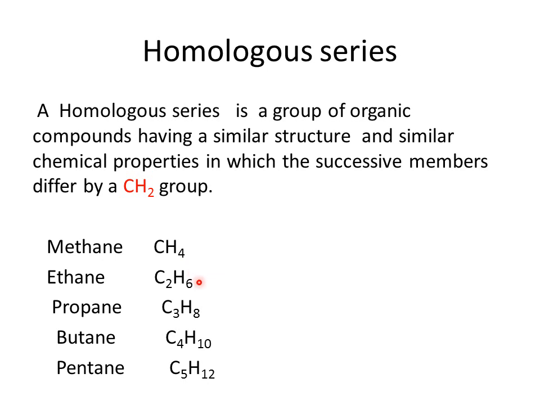Then if you consider ethane and propane, molecular formula of ethane C2H6 and propane C3H8, the molecular formulae differ by CH2 group. And if you consider propane and butane, here also you can see that the molecular formulae differ by CH2 group. This series is known as a homologous series. A homologous series is a group of organic compounds having a similar structure and similar chemical properties in which the successive members differ by a CH2 group.